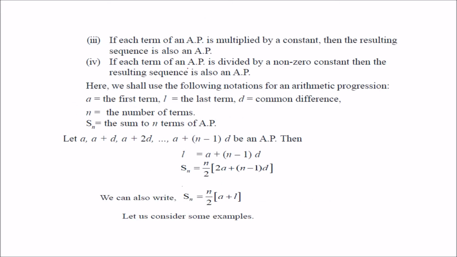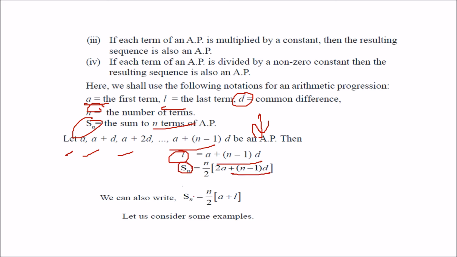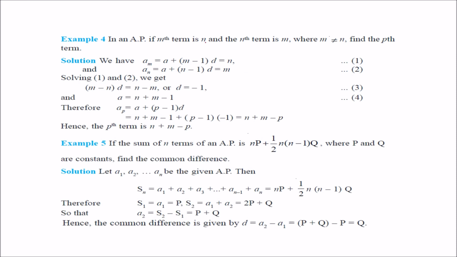If we take a as the first term, l the last term, d the common difference, n the total number of terms, and S_n the sum of the first n terms of this AP, then a, a plus d, a plus 2d, till a plus (n minus 1) into d will be an AP. So the last term will be a plus (n minus 1) into d. S_n would be n by 2 times (2a plus (n minus 1) into d), and also S_n is equal to n by 2 times (a plus l), first term plus last term. Let us take an example.